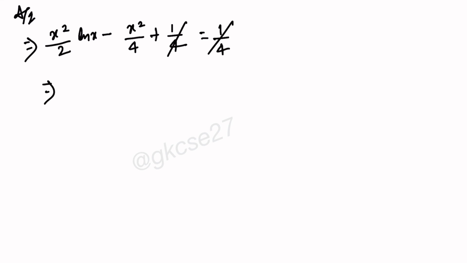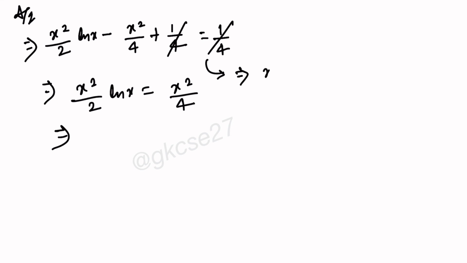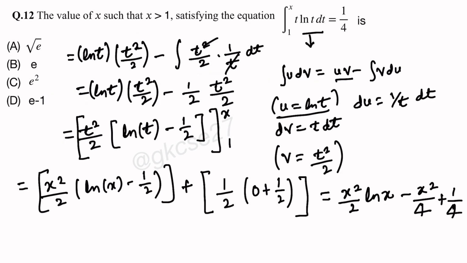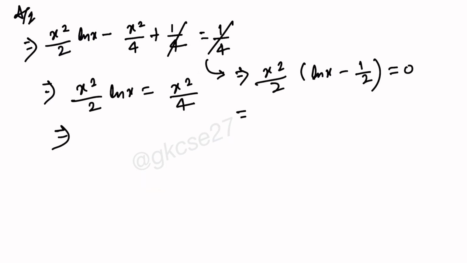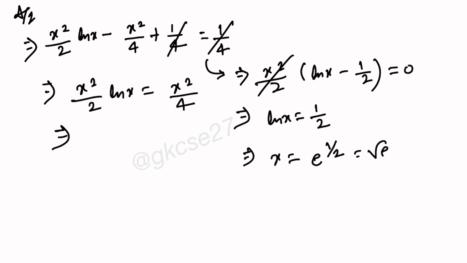So 1 by 4 cancels, this will be x square by 2 ln x equal to x square by 4, or you can take x square common here, don't write like this, x square by 2 (ln x minus half) equal to 0. So from here we can find out the value. 0 is not a value of x, so you can remove this one, so ln x equal to half. So from here x will be e to the power half, that means under root e.